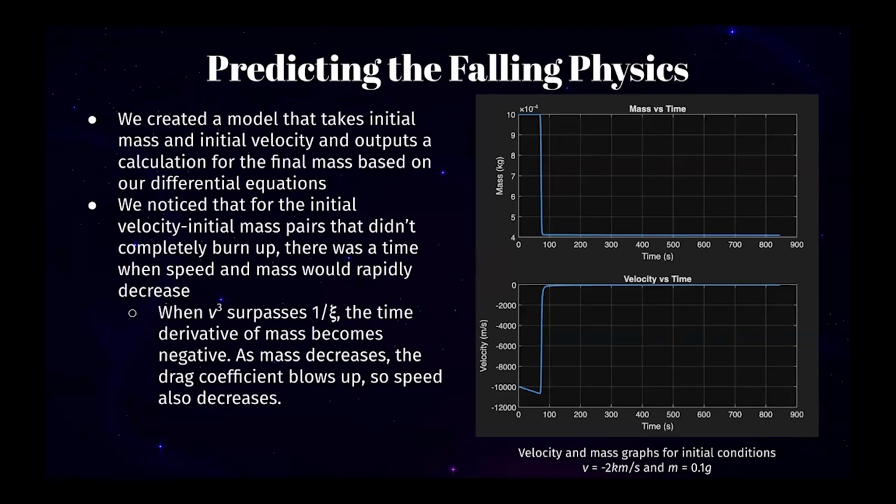We noticed that for the initial velocity, initial mass pairs that didn't completely burn up, there was a time when speed and mass would rapidly decrease. This happens when v cubed surpasses 1 over c, which is when the time derivative of mass becomes negative. And as mass decreases, the drag coefficient blows up, so speed also decreases. This creates a positive feedback loop until the point where the magnitude of velocity gets small enough that dm/dt goes to 0 and we reach equilibrium, as we see here in the graphs where time equals 100 seconds.